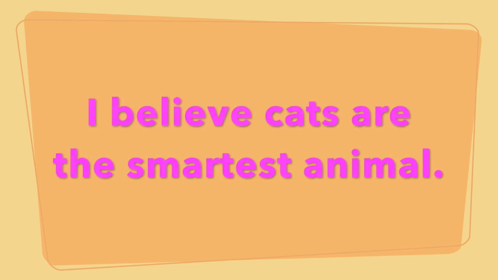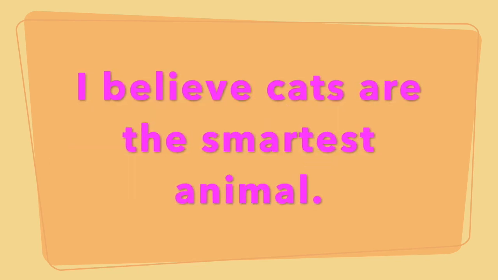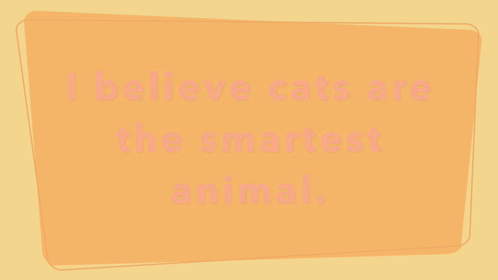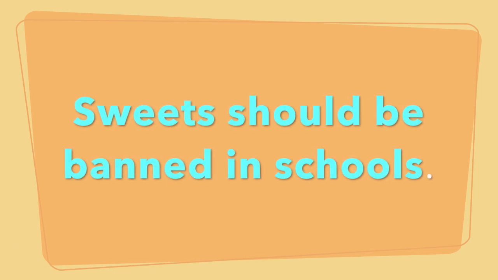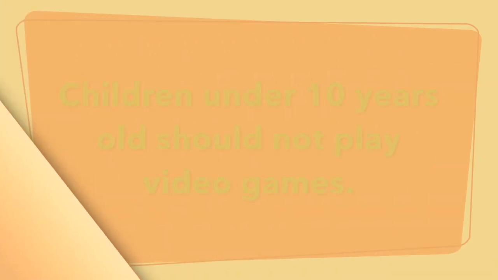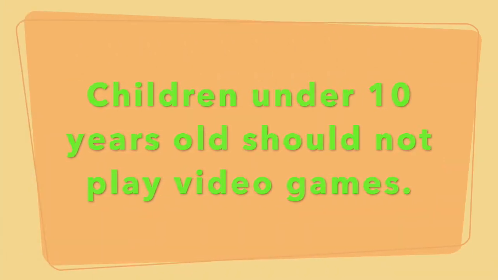Now you may be thinking, what is an opinion? An opinion is something that you believe to be true. For example, I believe cats are the smartest animals. Sweets should be banned in schools. Children under 10 years old should not play video games. These are examples of opinions, something that you believe to be true.